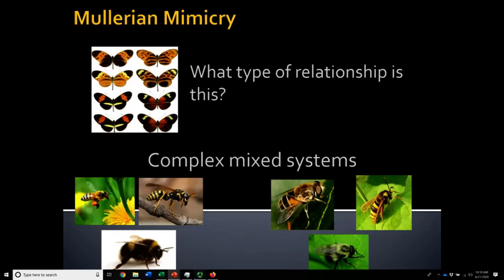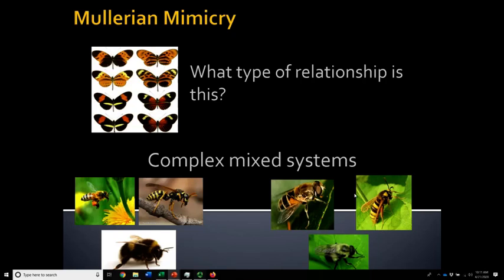So on the left-hand side, we have a honeybee, a wasp, and then down here a bumblebee. You may be familiar with those, and you look at them and you can identify them. But if they're flying around or moving, it's basically the color that you're looking at. If it's yellow and orange with black stripes, or vice versa, I don't know which is which, but if it's yellow and orange with black, then usually you say, oh, warning, stay away, and you get nervous, and that's a Mullerian system, because they all look somewhat similar, and they're all benefiting from that learned response to stay away from black, yellow, and orange striped things.